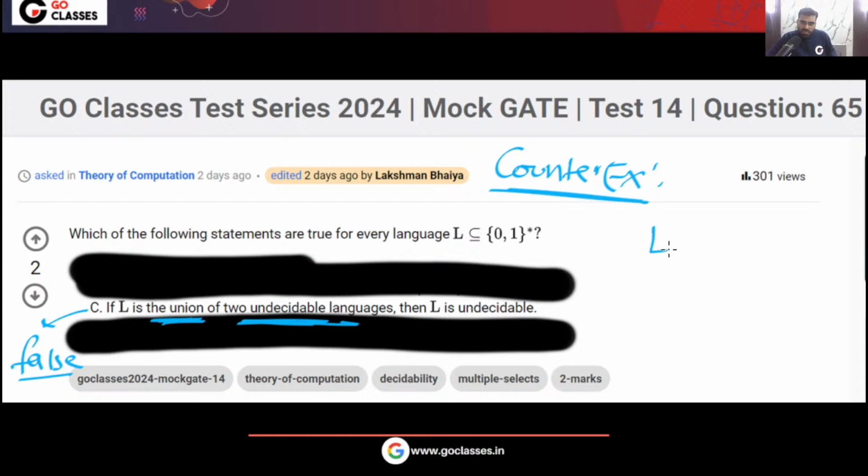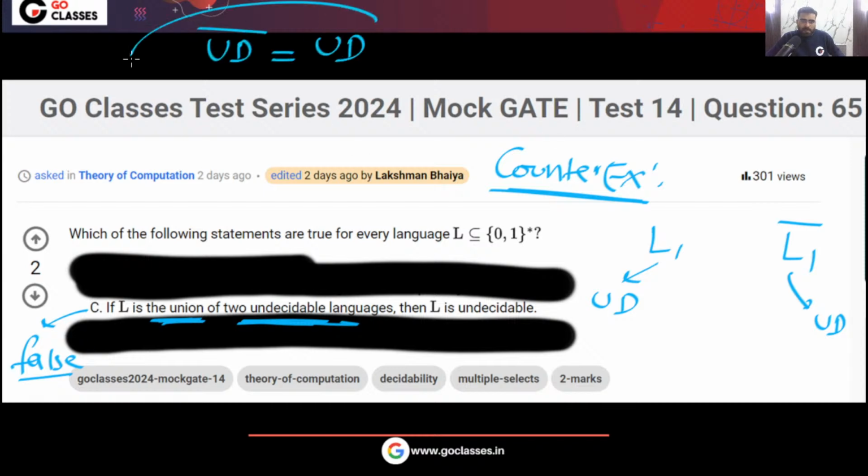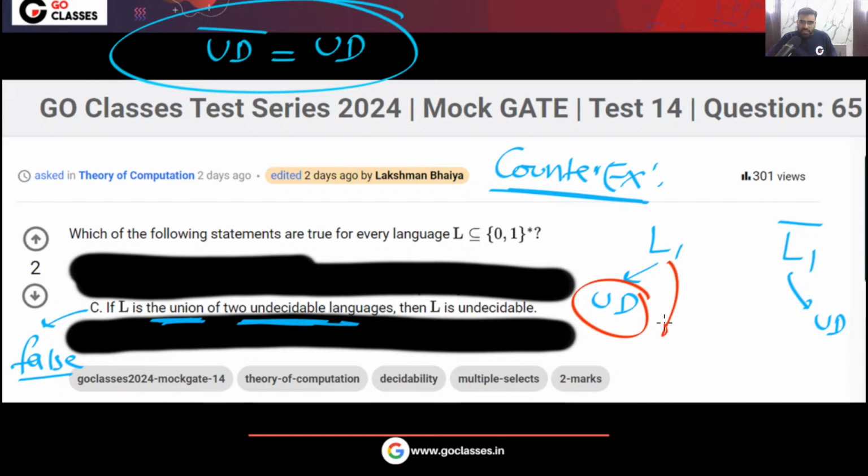The counter example is take any L1 which is undecidable and take its complement. That also will be undecidable. Complement of undecidable is undecidable. Remember, if you have an undecidable language, then the complement also will be undecidable. This we have already seen. You can prove it by contradiction. Remember, this can be any undecidable language. That is your choice. Any undecidable language you can take, its complement also will be undecidable.